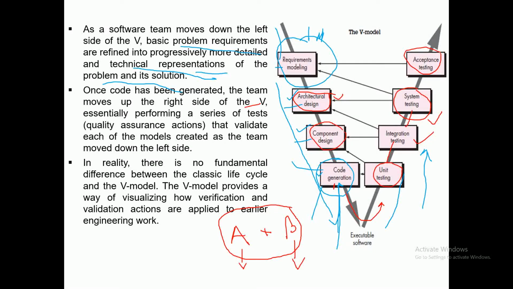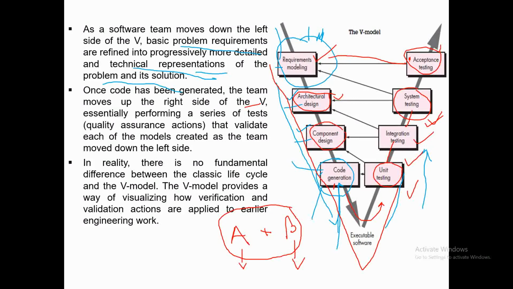Acceptance testing is basically performed at the customer end. Normally acceptance testing is performed at the customer end. Whatever requirements I have stated, whether this particular software product is fulfilling all the requirements or not, this is known as acceptance testing. Whether this software which has been developed by following this V kind of model and passing through unit testing, integration testing and system testing is fulfilling all my requirements, whether this software can be accepted or not, this is known as acceptance testing.